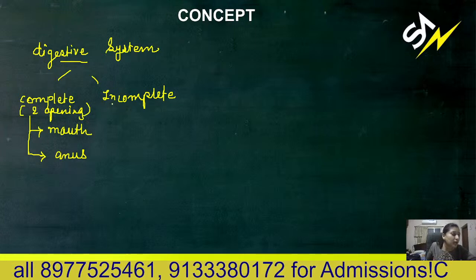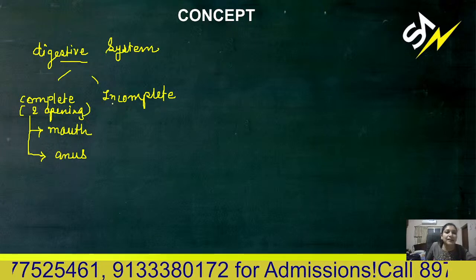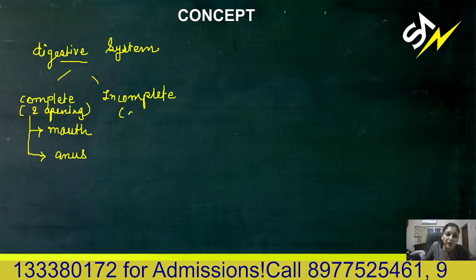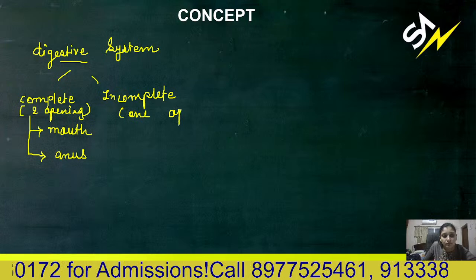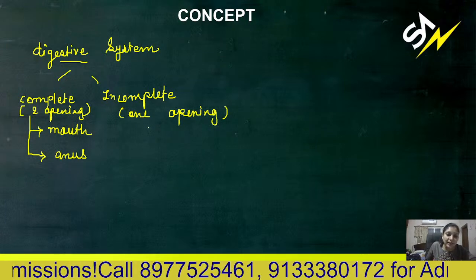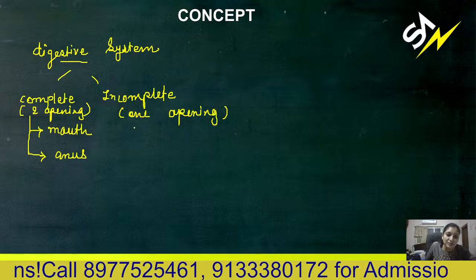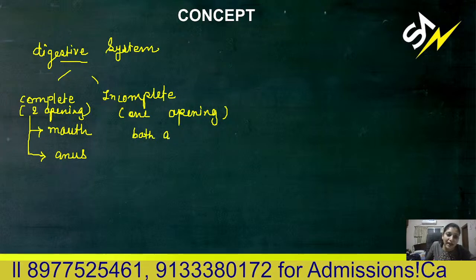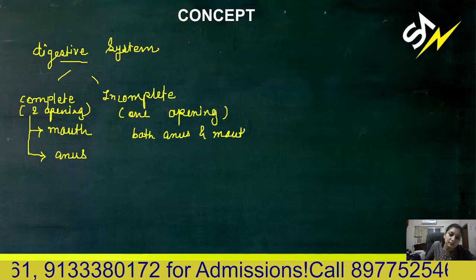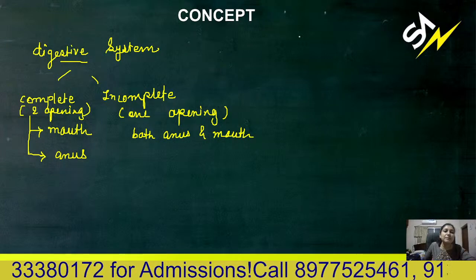That type of organism possesses a complete digestive system. Incomplete means only one opening, which serves as both mouth and anus. This is known as an incomplete digestive system.